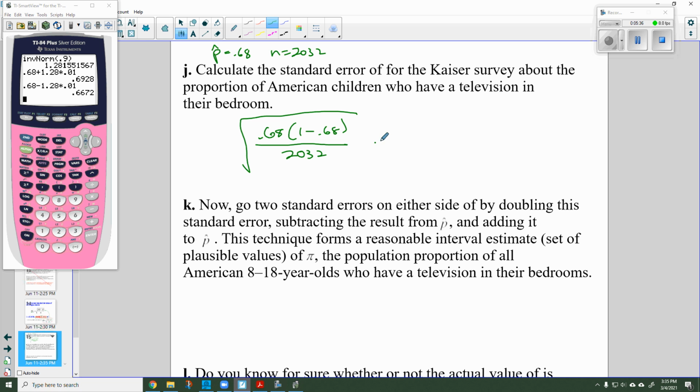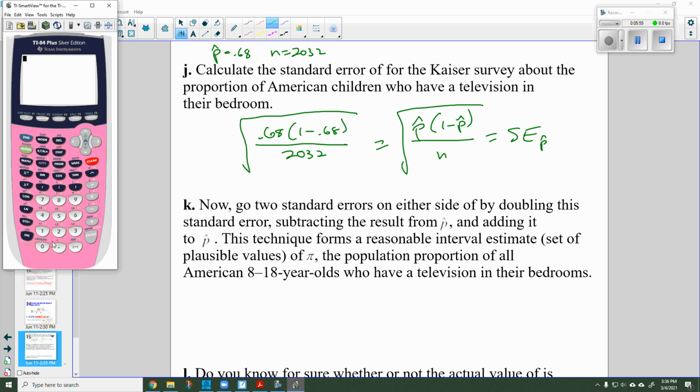This, as you can see, is the square root of p hat times 1 minus p hat over n. That is going to give us our standard error, which is just like the standard deviation based on p hat.